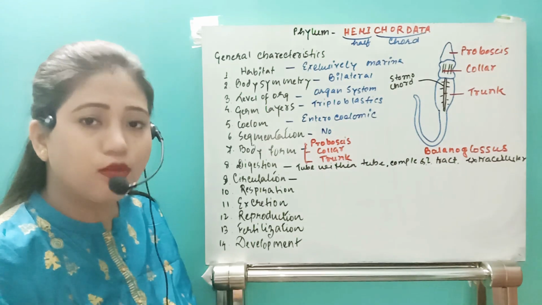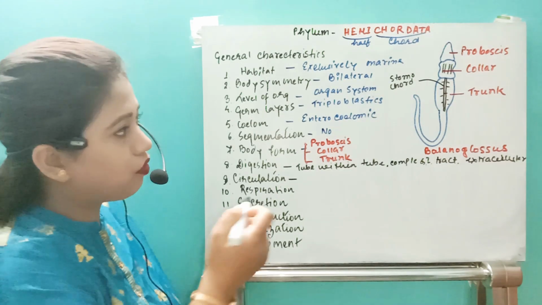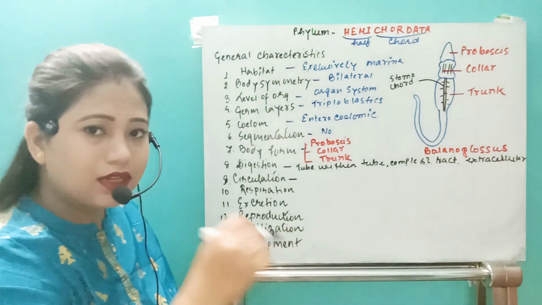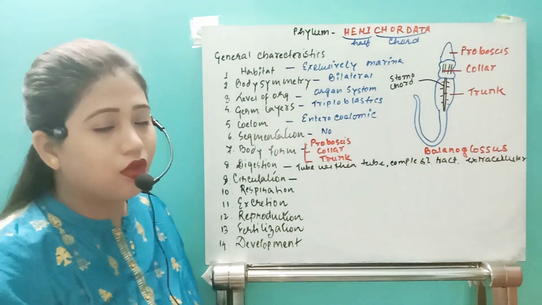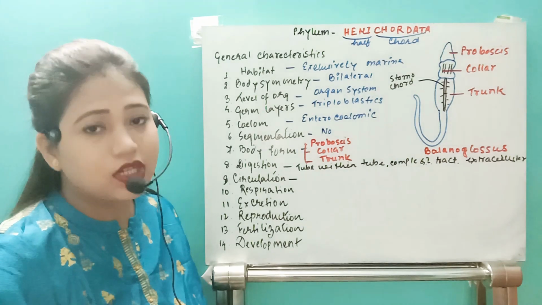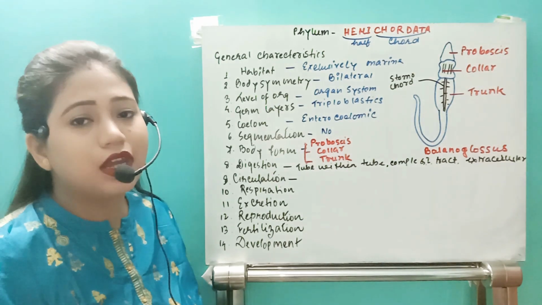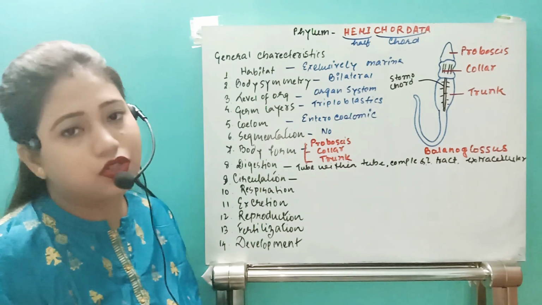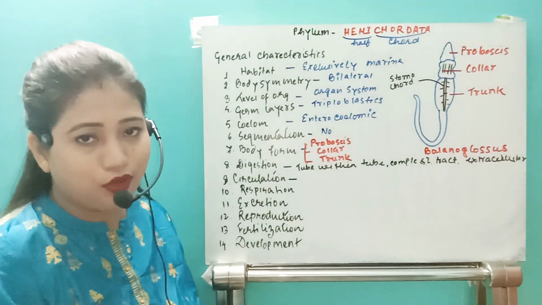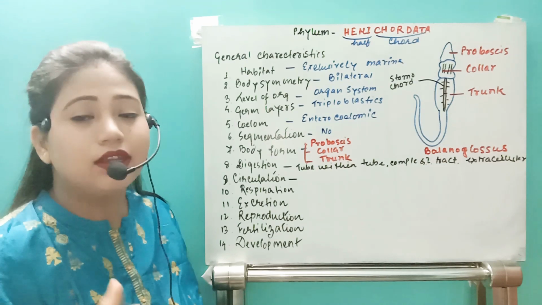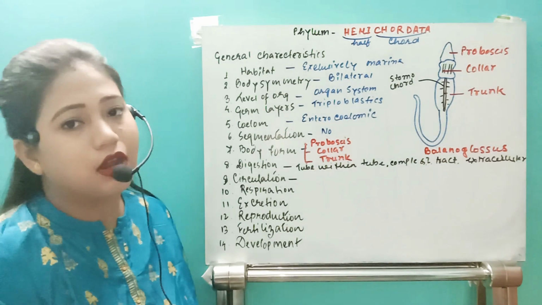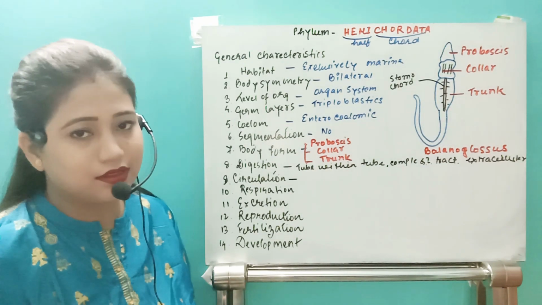From the collar region, the blood will be pumped, but later, whenever it comes to the trunk region, it will be open. That means the blood will now flow freely in the tissue region. All the tissues and organs get the blood directly from the surroundings, not from blood vessels, right?